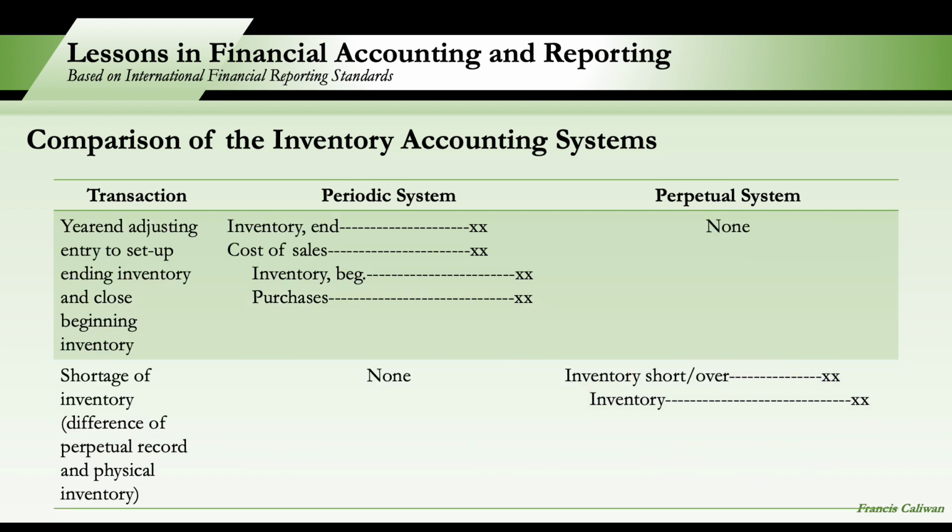And to record the year-end adjusting entry to set up ending inventory and to close beginning inventory, in the periodic system, we debit inventory end to set up the ending inventory. So that's the account and amount to be presented in the statement of financial position. Yan yung unsold units during the year. And then we debit cost of sales. So we set up cost of sales. So yung mga nabenta during the year, yun yung debit sa cost of sales.